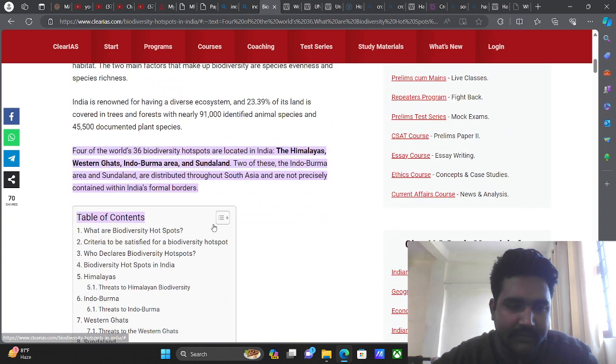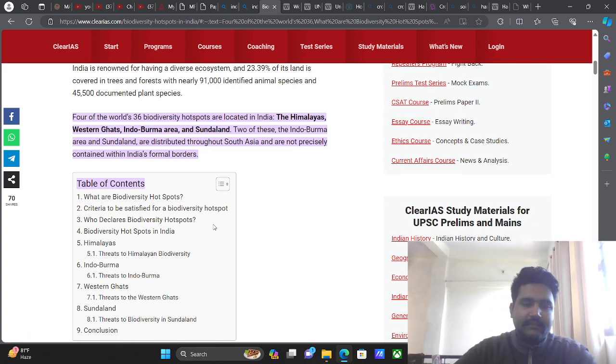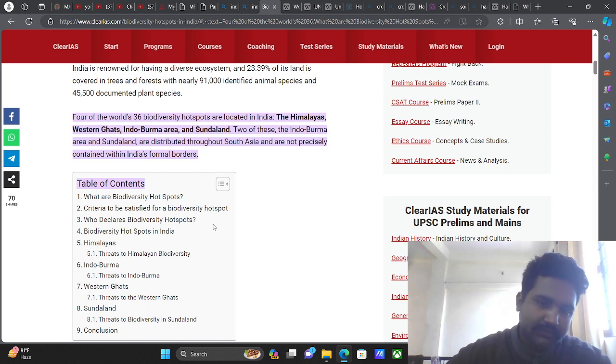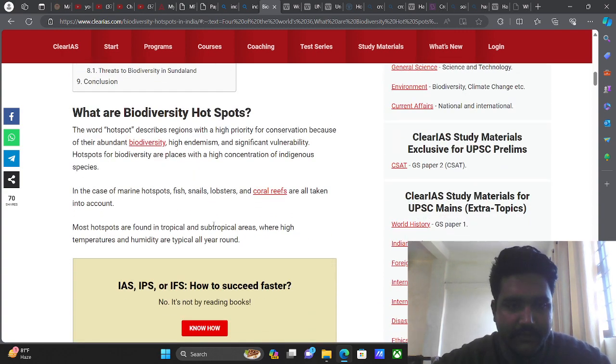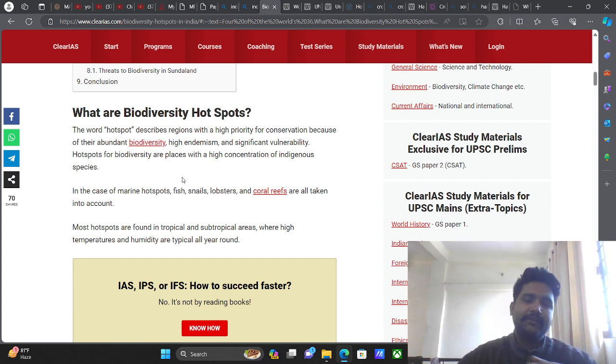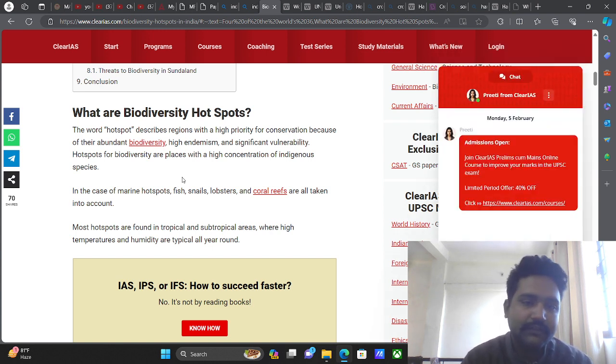Of the world's 36 biodiversity hotspots, those located in India are the Himalayan, the Western Ghats, the Indo-Burma region, and the Sundaland. Two of these, Indo-Burma and Sundaland, are distributed throughout South Asia and are not precisely contained within India's formal borders. Right? What are biodiversity hotspots? The word hotspot describes a region with a high priority of conservation.